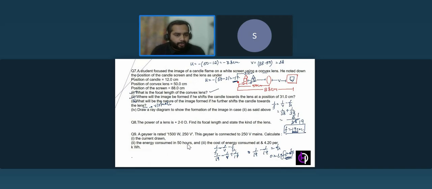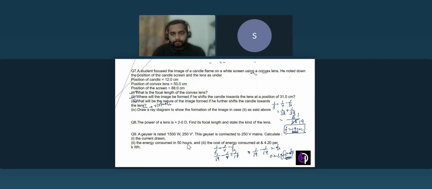Now draw a ray diagram. Let me erase this one. So we'll take the lens. This is our principal axis.